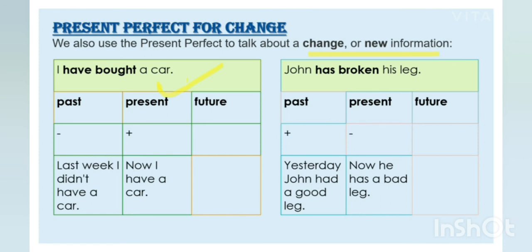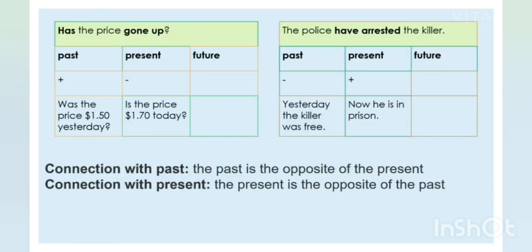One more example, John has broken his leg. So, yesterday John had a good leg. Yes, but now he has a bad leg. And now it's the present. So, this is the change in John's life. Has the price gone up? So, earlier the price was something else, but now the price has increased.